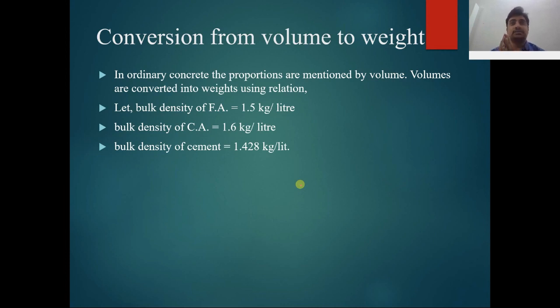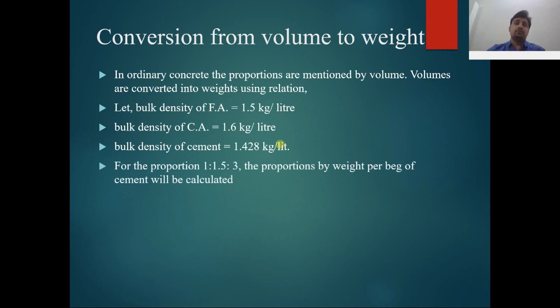Let us take the bulk density of the fine aggregate as 1.5 kg per liter, the bulk density of the coarse aggregate as 1.6 kg per liter, and the bulk density of cement as 1.42 kg per liter. For example, I am taking a 1:1.5:3 mix proportion to understand how we can convert this batching volume to weight.